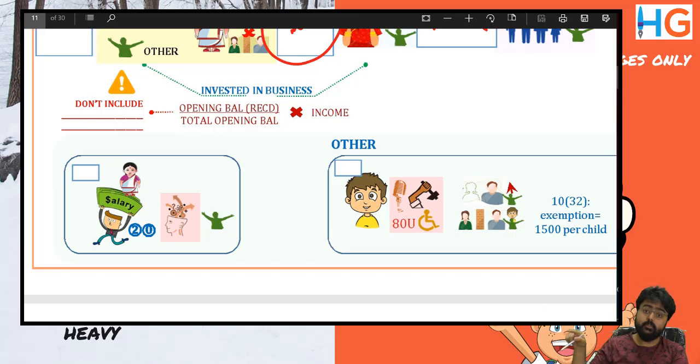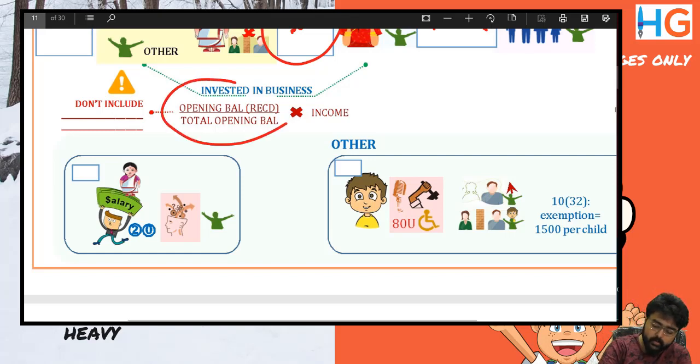If the spouse is also investing her own income or his own income, we will take a proportion of the income. So for opening balances, proportion, please repeat after me. Proportion is to be taken on the basis of opening balance only. The proportion is the opening balance of amount received divided by total opening balance, into income.